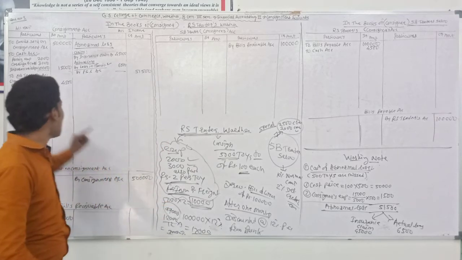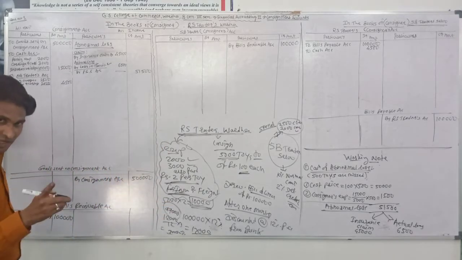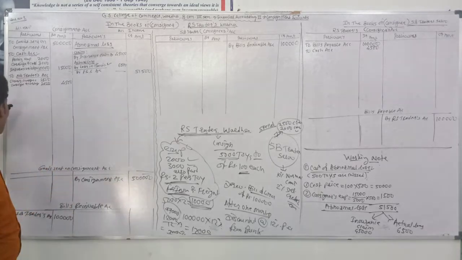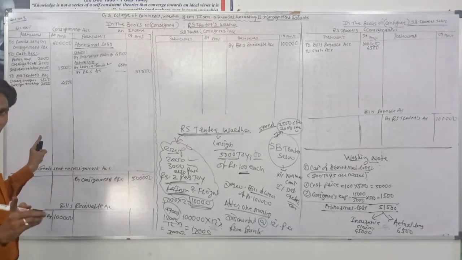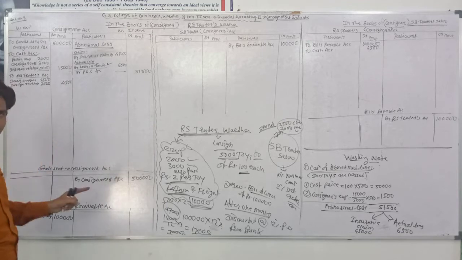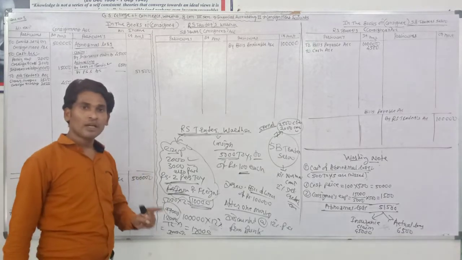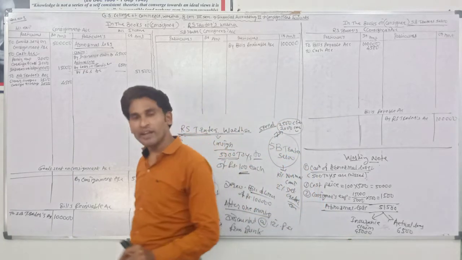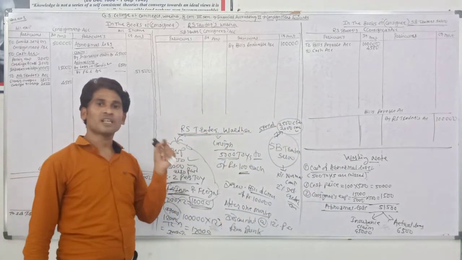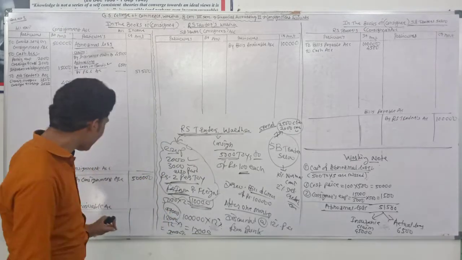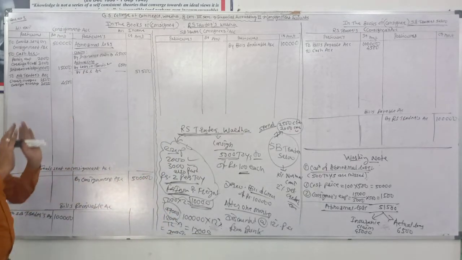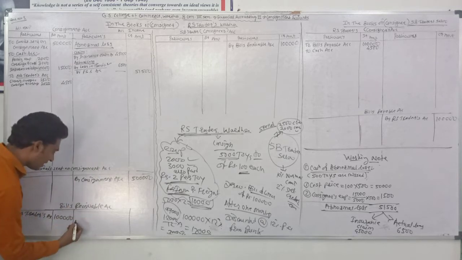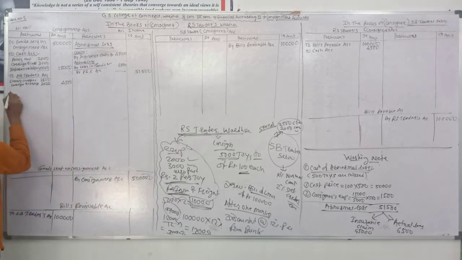We just debit the consignment account, because this is a consignment expense, and all consignment expenses are debited to the consignment account. So the entry where the consignor discounted the bill: cash or bank account debit for the received amount, consignment account debit for the amount of discount, and bills receivable account credit, because bills receivable goes out from us. So write at the debit side of consignment account to the name of bills receivable account.